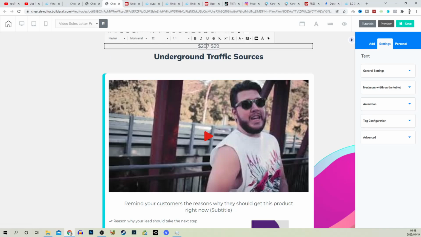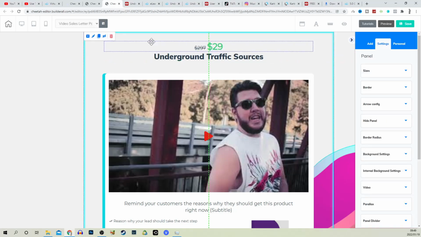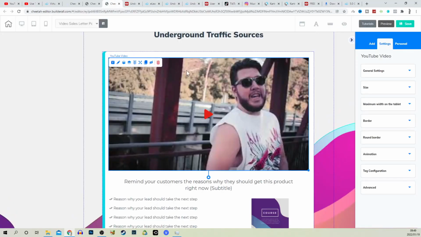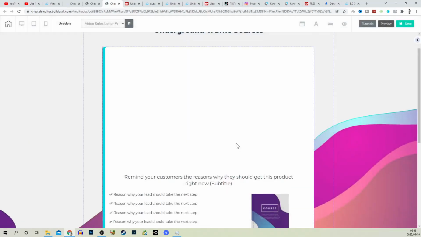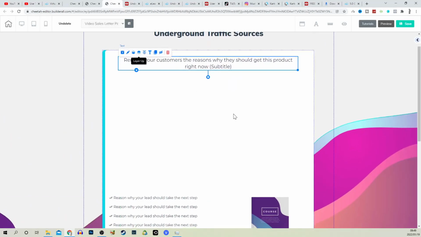$29. So we can then highlight this, scratch it out with a line, make this $29 bold and also twice the size. Let's make this 40. We can go and make this a green color text. So that gives people the idea that this is on huge sale at the moment. For this video over here, we can completely delete this video over here. Just click on delete and we can actually move all of this up here. So let's just go centerize.